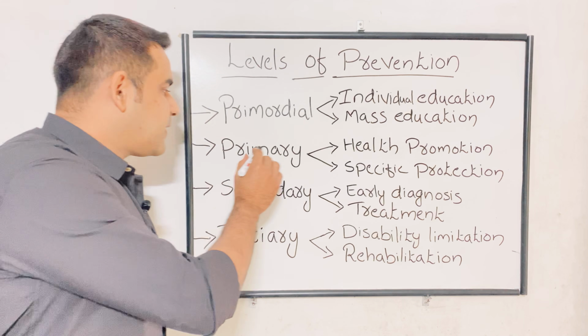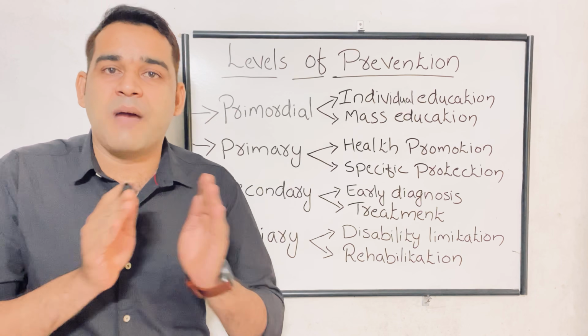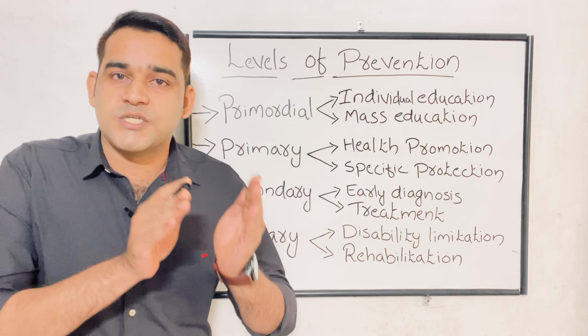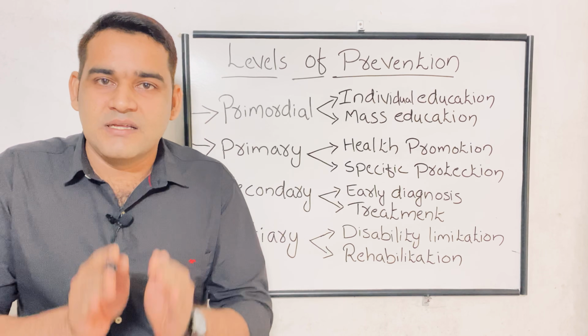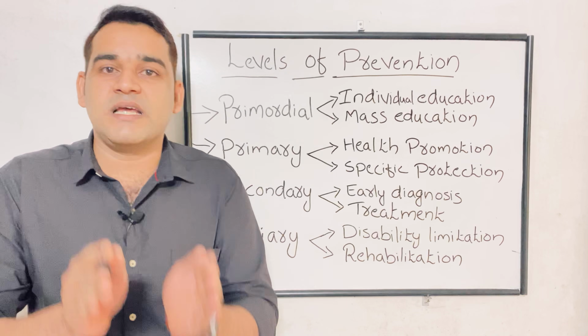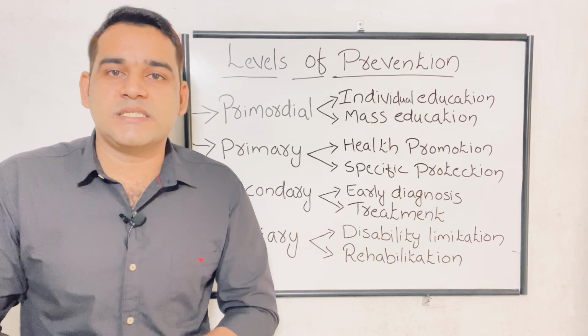In our example, in primordial prevention no one has the habit of smoking. In the primary prevention, in that area, they started the bad habit of smoking, but they don't have any disease. Disease is absent, but risk factor is present. What is the risk factor? With our example, smoking is present.